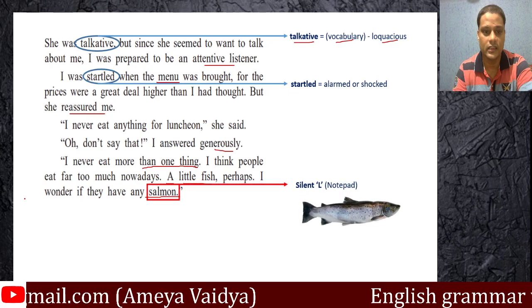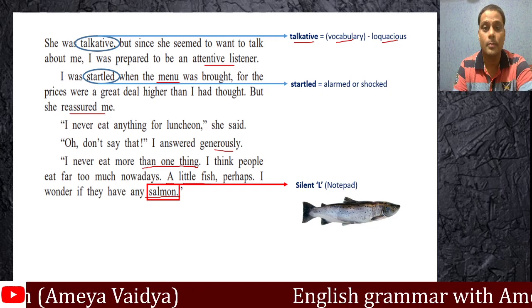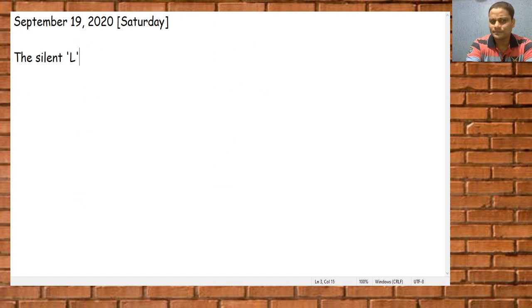The L is silent. Now, we need to go to the notepad as mentioned there. For the first time, probably I'll take you there. I think that's the first time, is it not? But the countdown really is not necessary. Why am I taking you to the notepad? It's because we want to talk about the silent L here. Let's talk about the silent L. You have it silent in words like calm. You have it silent in words like palm. And you have it silent in, well, there are many words, is it not? You can say walk. You can say talk.